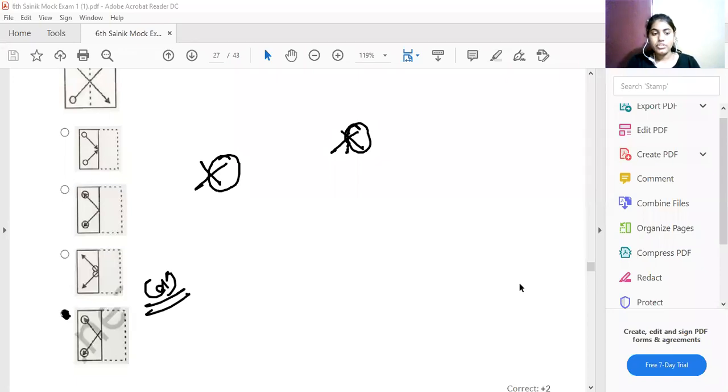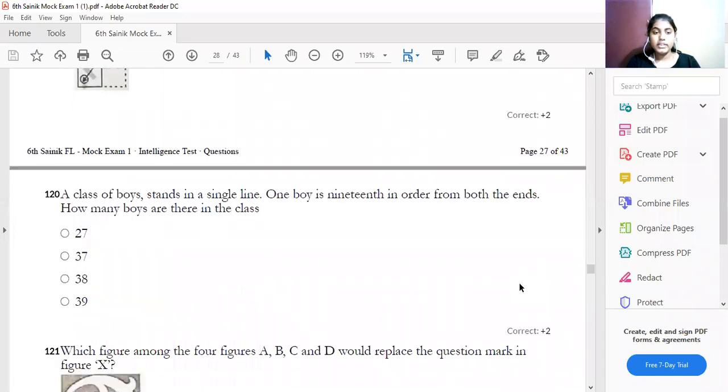The next question. In a class, boys stand in a single line, and one boy is 19th in order from both the ends. From both the ends. How many boys are there in the row?